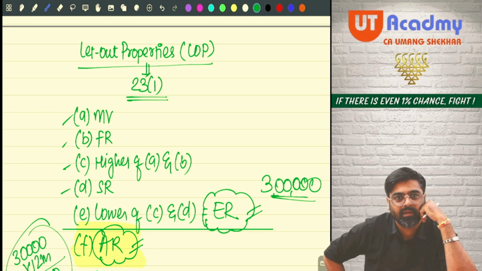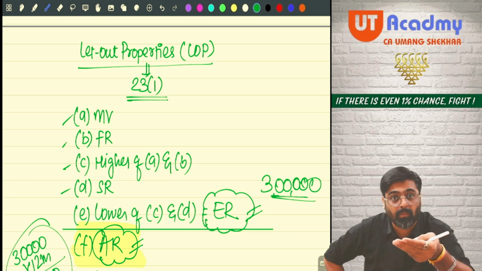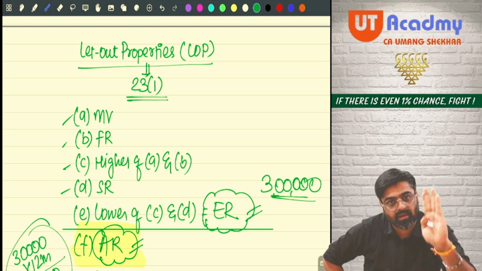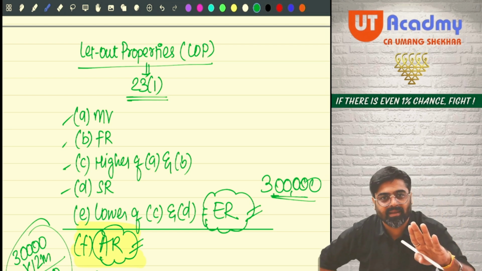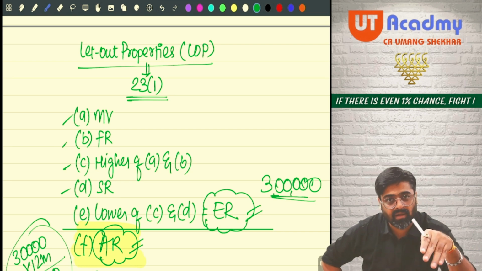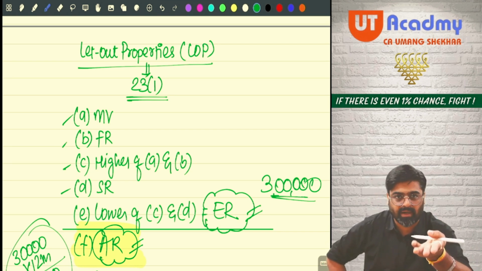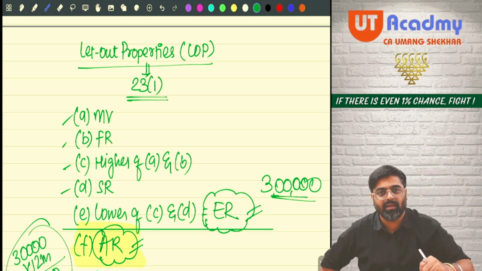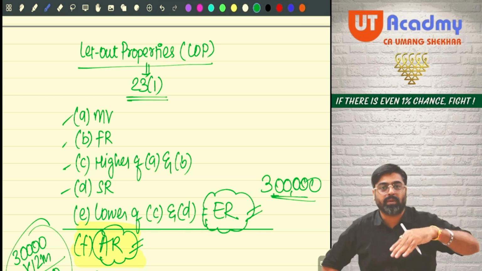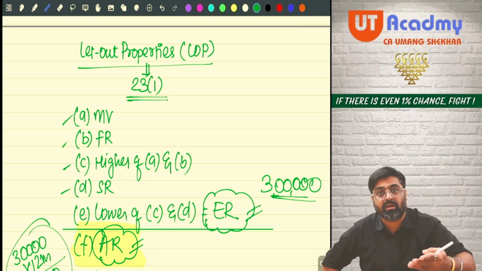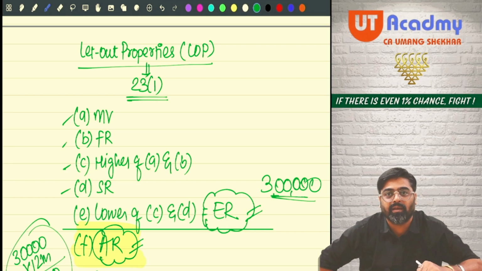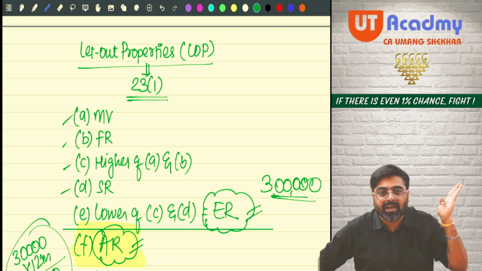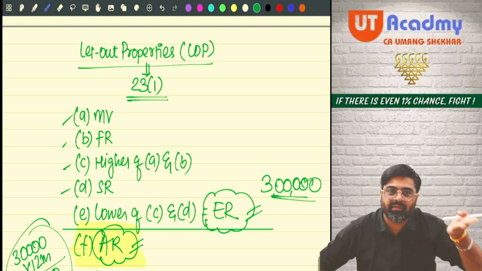What is standard rent? It is the maximum amount of rent which the owner can recover from the tenant as per the Rent Control Act. Understanding? If the Rent Control Act is applicable and your property is also getting covered under the Rent Control Act of that state, every state would have their own Rent Control Act. Every state has different types of property getting covered under the Rent Control Act. For different types of property, different standard rent will be made applicable. You are not supposed to remember, or determine that standard rent also. It will be given in the question itself.